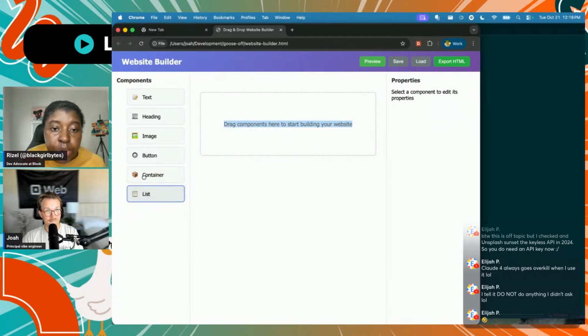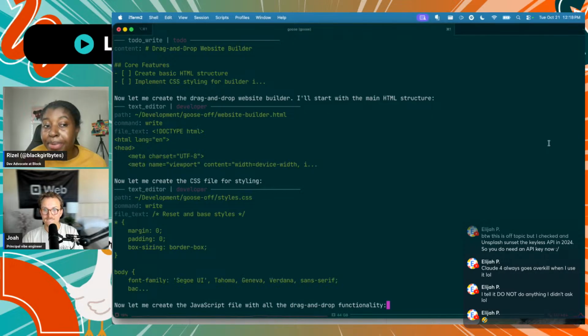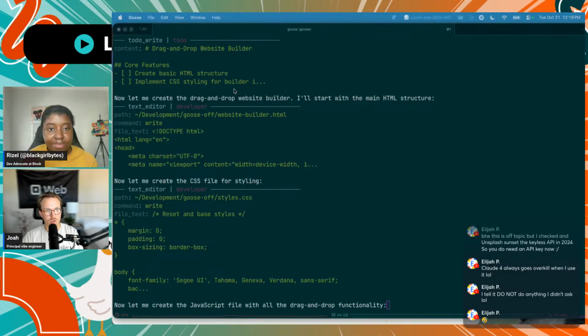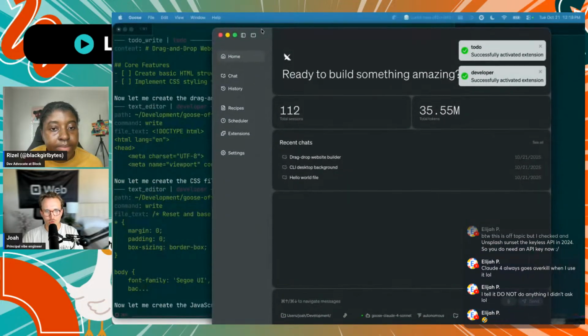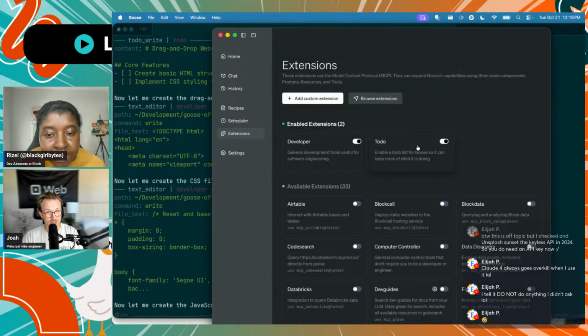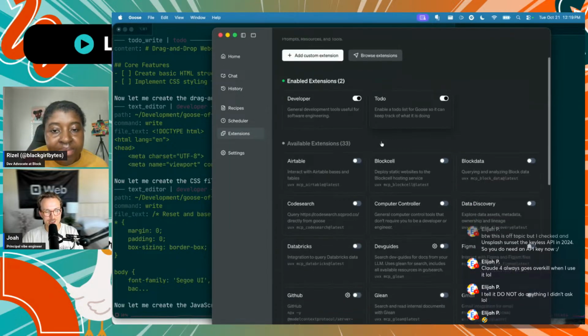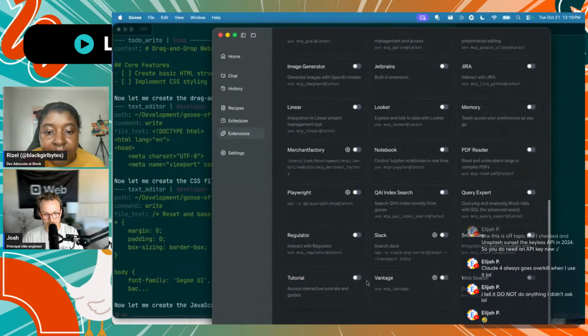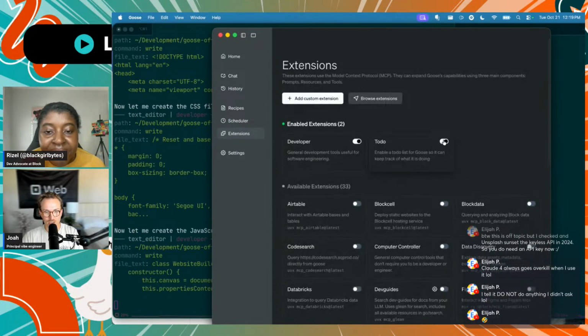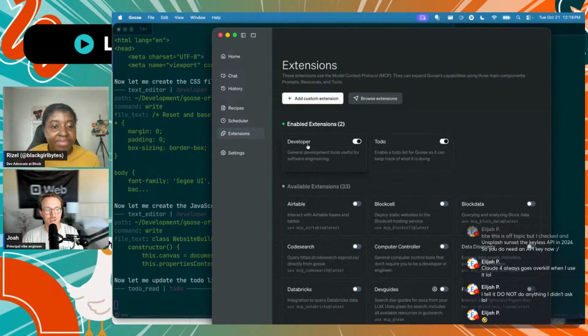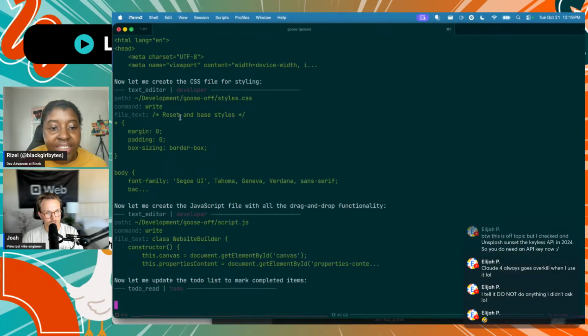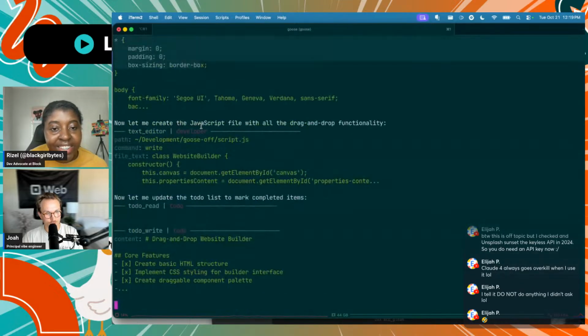For folks that might be curious about the to-do extension, how do people enable that, or does it already come enabled? I enabled it through Goose UI actually. I don't remember enabling it on my own, but I was going through and making sure that I didn't have anything that I didn't want enabled. So it's listed up here in my enabled extensions, but it's also down here. I have lots of extensions available. I can toggle it on and off if I don't want that behavior. There's also a developer extension that allows me to go and write code using Goose.